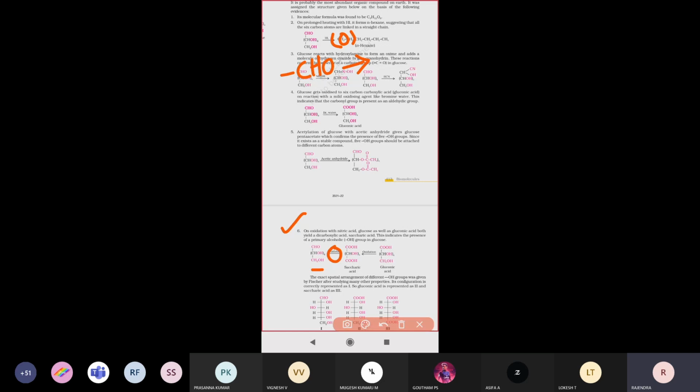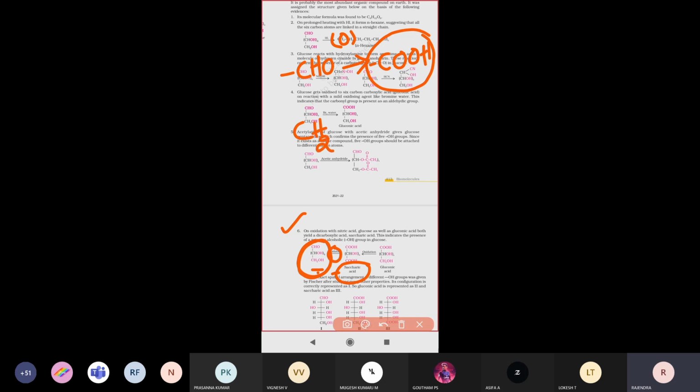Aldehyde, if you are doing oxidation, what happens? It will be converting into carboxylic acid. So if, for example, an aldehyde group is present on the glucose structure, that aldehyde group will be oxidized into carboxylic acid. So the glucose molecule, while doing oxidation, will form saccharic acid. Saccharic acid is nothing but the aldehyde CHO group converting into COOH.